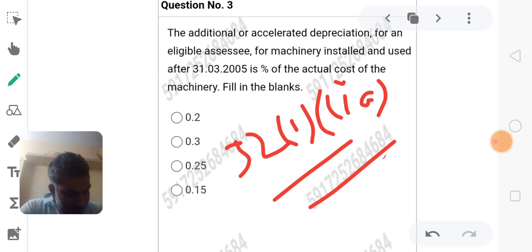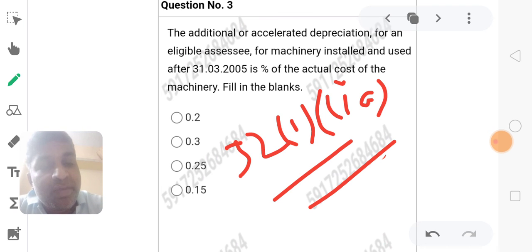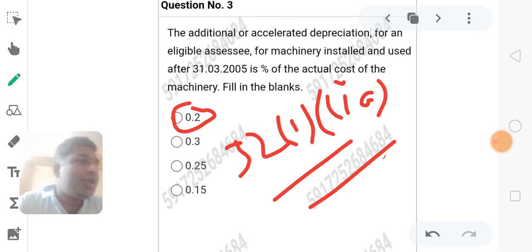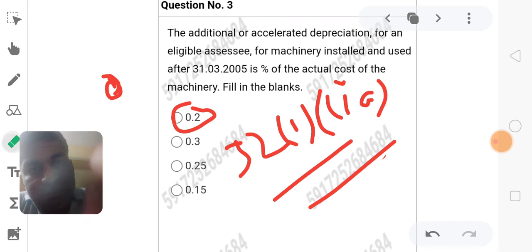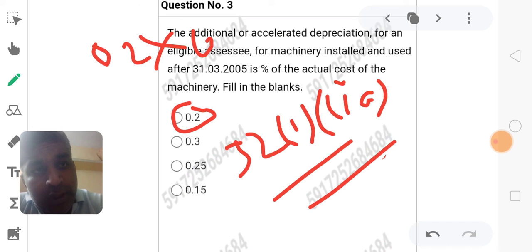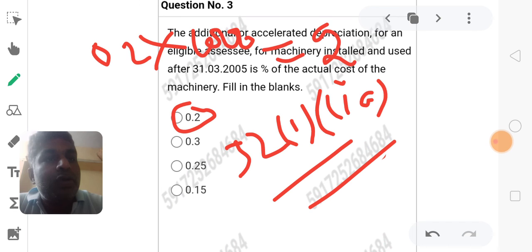So the special rate of additional depreciation in case of a notified backward area. The rate of additional depreciation on actual cost is 20%. So here we mention 0.2, which means divided by 100. On the calculator, 0.2 into 100, we get 20%. So 20% is the answer we see here.